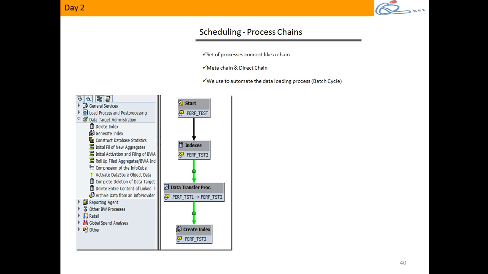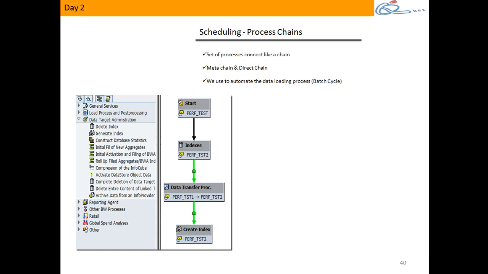So when you want to do it as a continuous job, we have a graphical component which you can build to set up all your processes. You'll have thousands of processes to be done daily. So you'll build up a graphical flow chart like thing, which we call a process chain, by listing out all the processes that need to be performed, and then schedule the process chain. So when the process chain is scheduled to run every day, it will perform all the processes which have been listed in the chain. So we can use this process chain to automate the loading or to schedule your data loading. Okay, fine. Did you understand this? Simple.